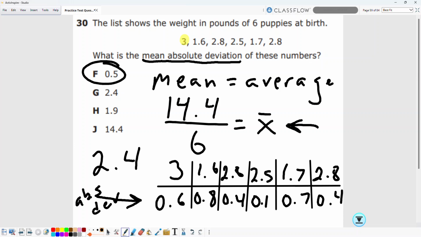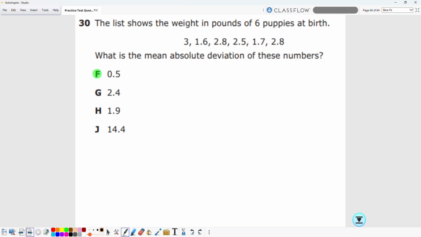So I'm choosing F. Let's see if it's right. Let's go check it. And there you have it.